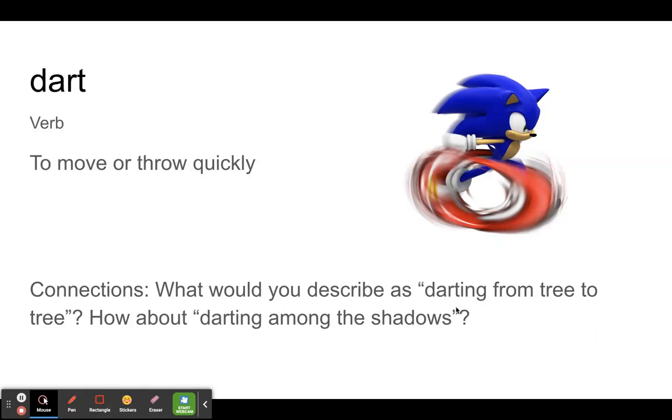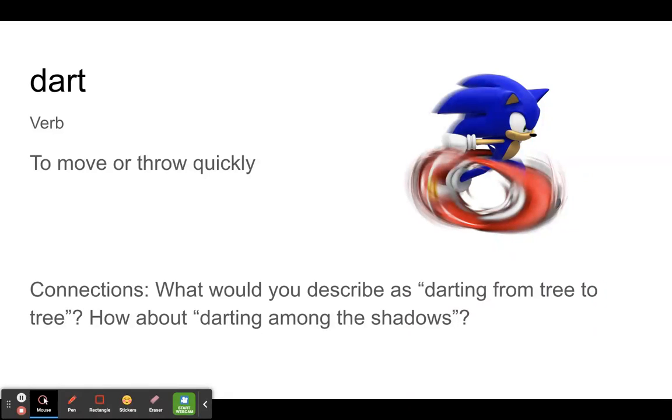Connections. What would you describe as darting from tree to tree? Maybe a squirrel could dart along the ground from one tree to the next. Or maybe a kid playing tag could be darting from tree to tree. Or how about darting among the shadows?